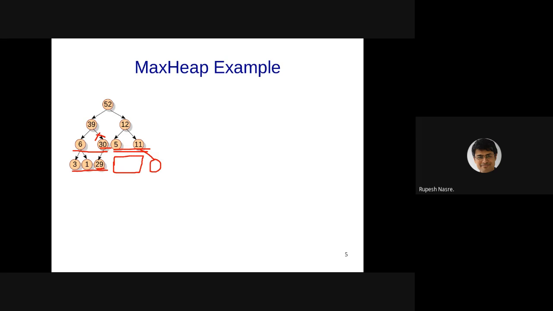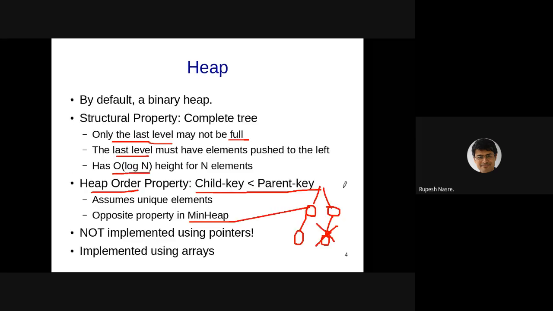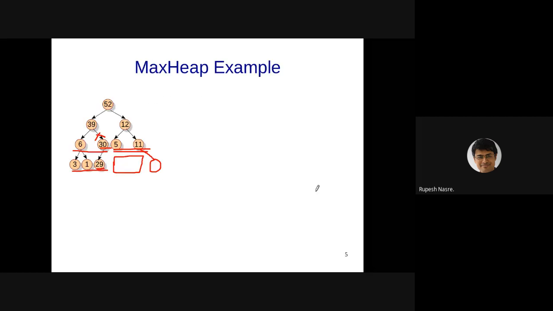Aniruddha says here subtree also follows the heap property. Yes. So when we said child key is less than parent key, that needs to be followed at every place in the heap. Not only at the root, but at every element, the child nodes have to be smaller. Both the children have to be smaller than the parent key.